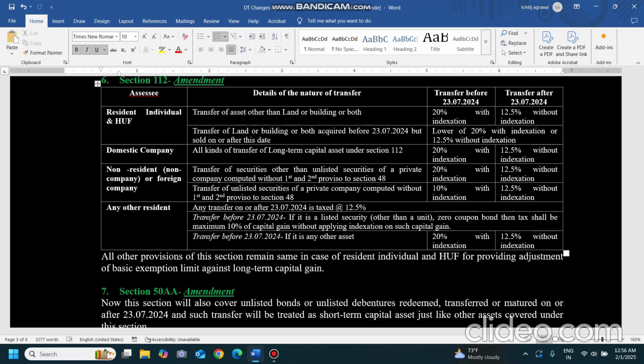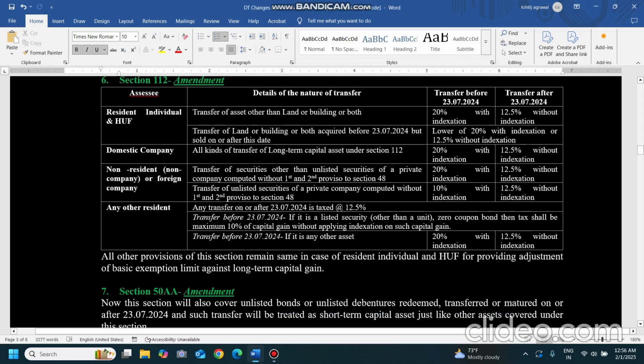Coming to the foreign companies or non-resident non-corporates, two kinds of securities are there. One can be the securities of a private company. This amendment is there. The other points of those sections, whatever it is there, are still holding good. In this video we have got only the amendment provisions, so don't get confused about what happened to the other provisions. They are still relevant for the assessment year 25-26 in the Act.